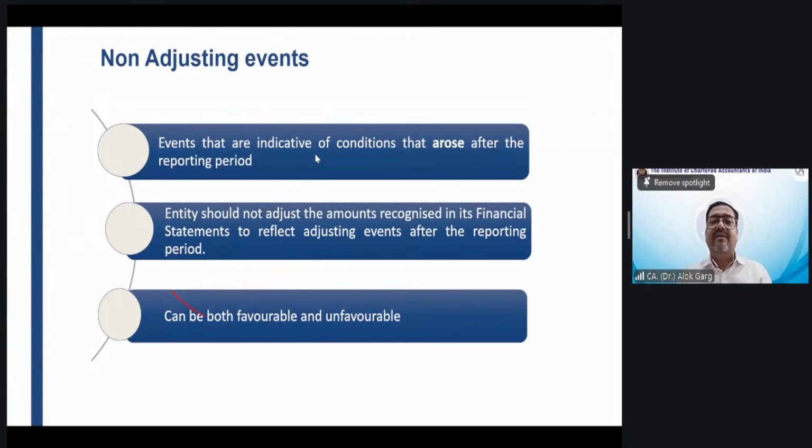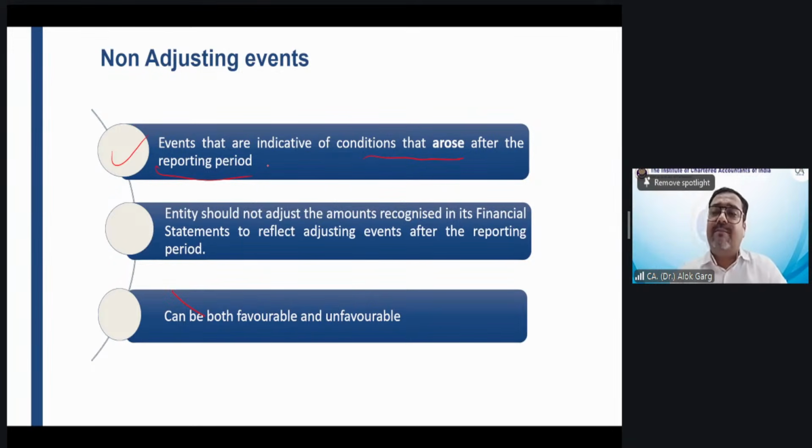What is a non-adjusting event? Very simple. The events which are not adjusting events are non-adjusting events. So events where the condition arises after the reporting date. For example, fire in the godown. Whether this event arises after the reporting date or before the reporting date, it arises after the reporting date, right? It was not available on the reporting date. Okay. Another example.